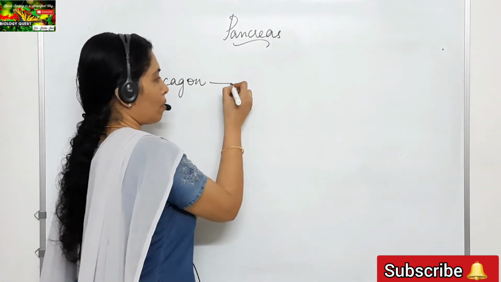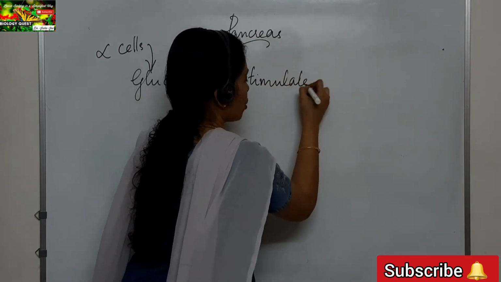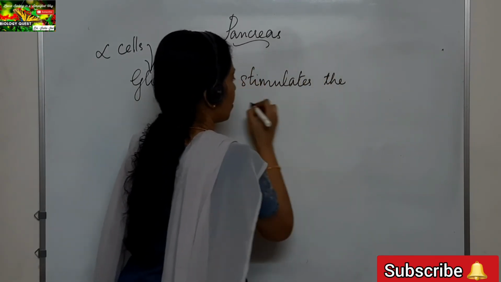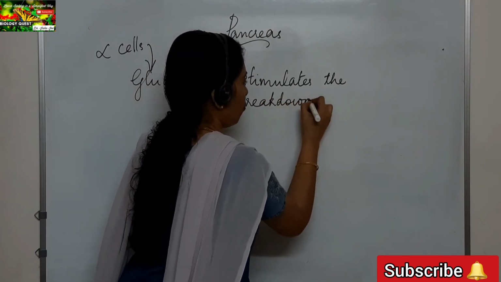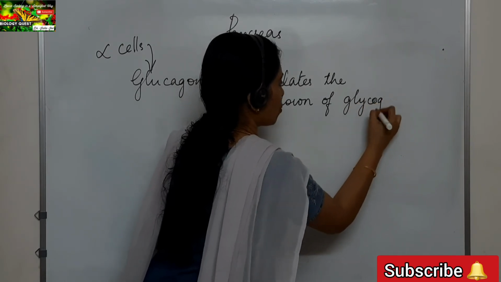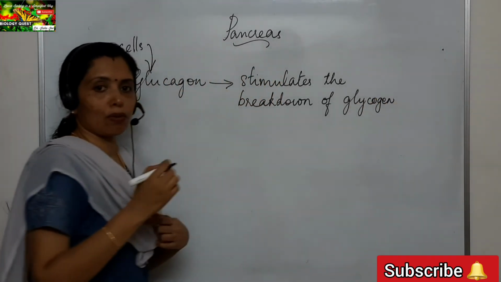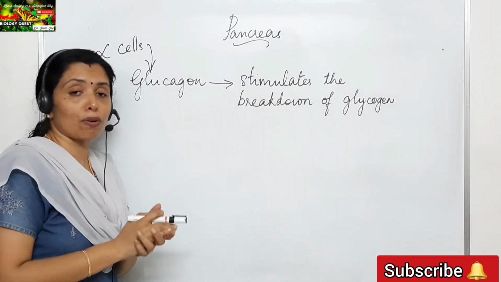So what does glucagon do? It stimulates the breakdown of glycogen. We know glycogen is stored in the liver. Glucose is converted into glycogen and stored in the liver when there is excess glucose in the blood.